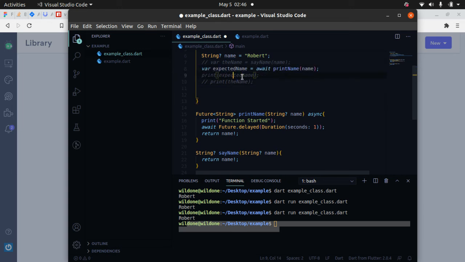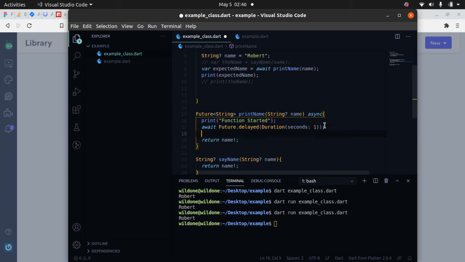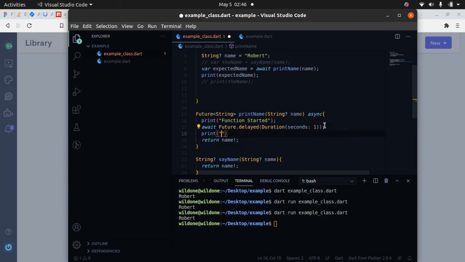First of all, I'm going to show you what it looks like when you are waiting. Currently we have the function print this particular line of code, and it just says function started, and we're going to say that it is going to await for 1 second before it returns the name. I'm also going to put something here to say function stopped.